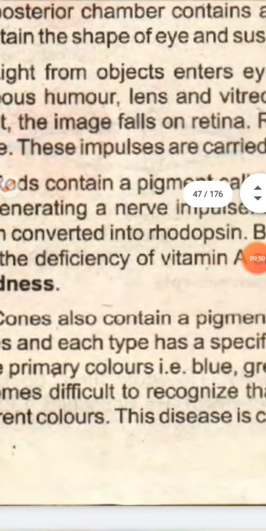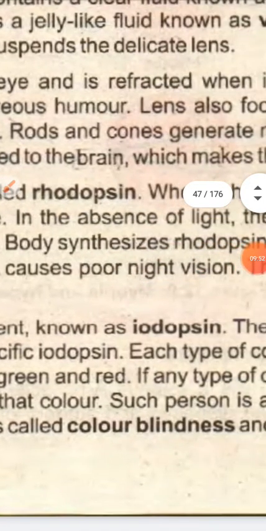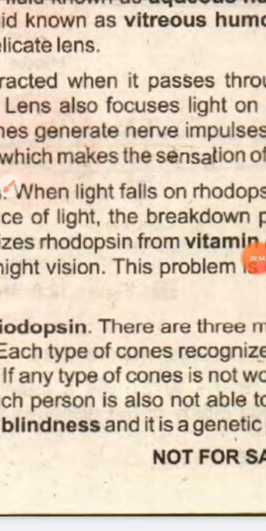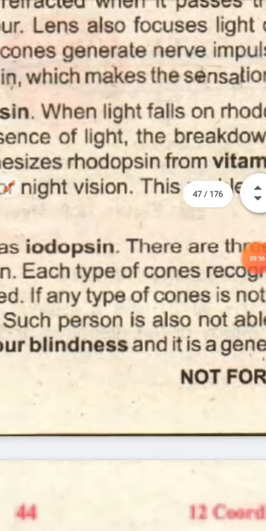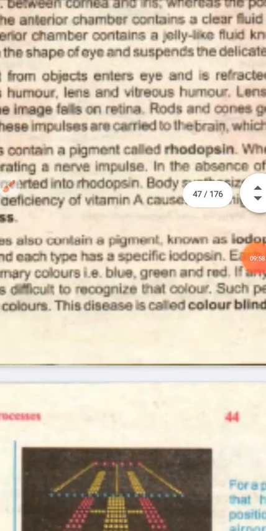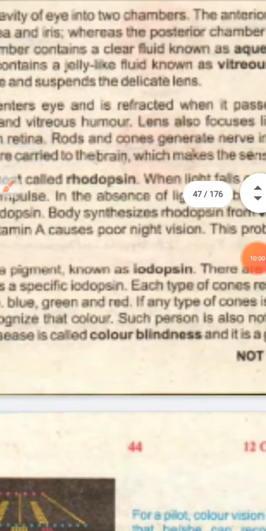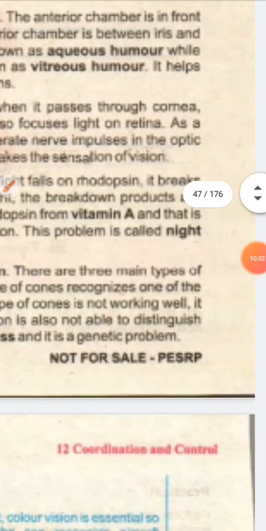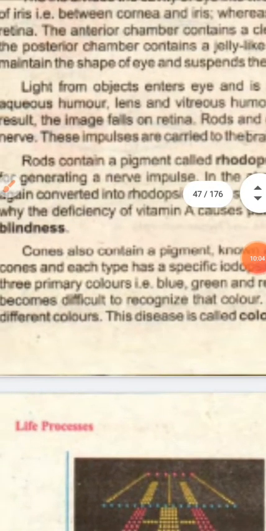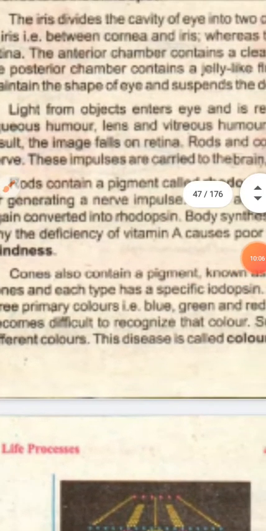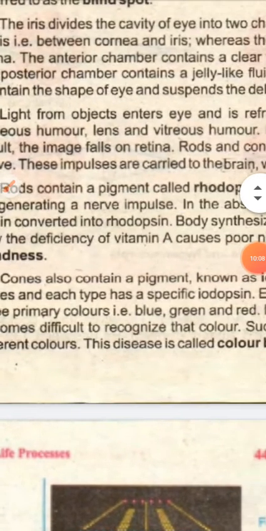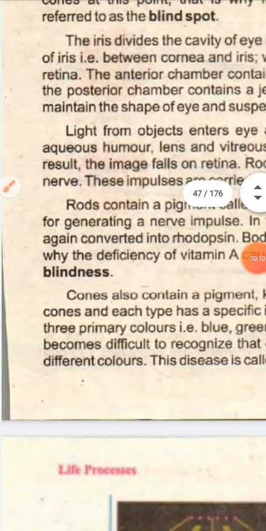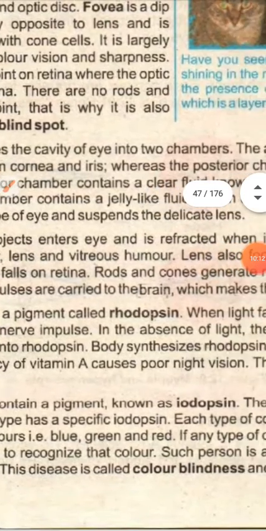Another point, the cone shaped cells consist of iodopsin, another type of pigment, and the iodopsin which is present in the cone shaped cell will recognize color, three types of colors. So cone shaped cells and rod shaped cells are both important.